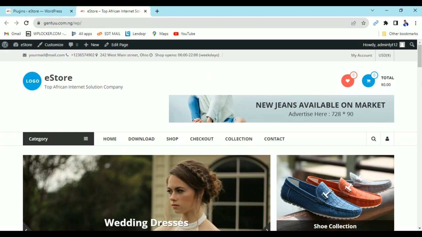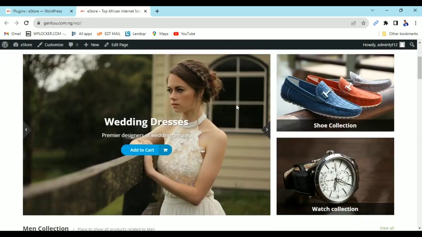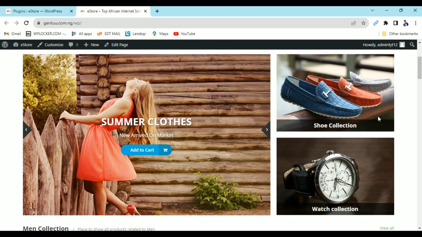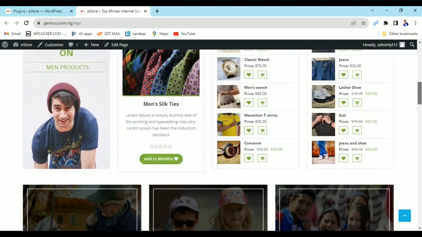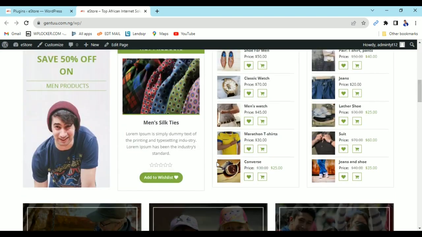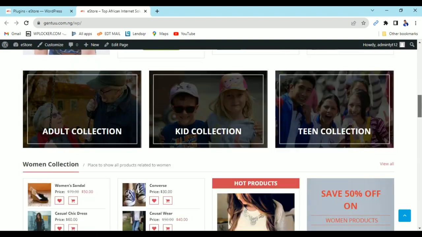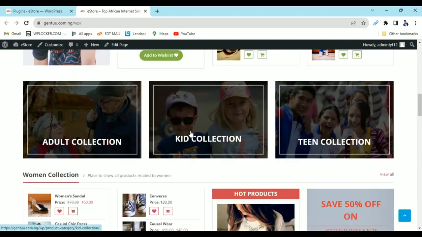Let me show you an example. For example, you can say that you don't want this particular slider and this particular top to be here. You can say you want to take this off, or you want to change the color to black. So that is what we call editing. We are going to edit the website.